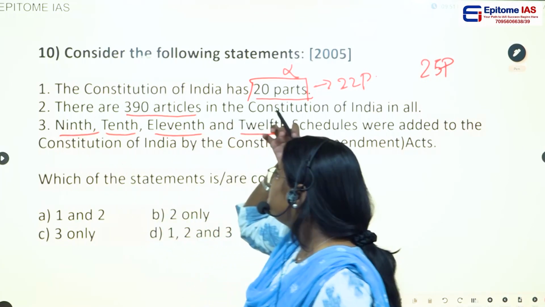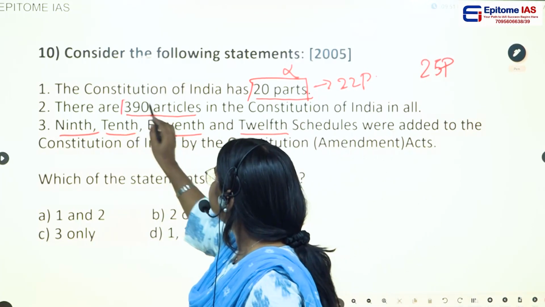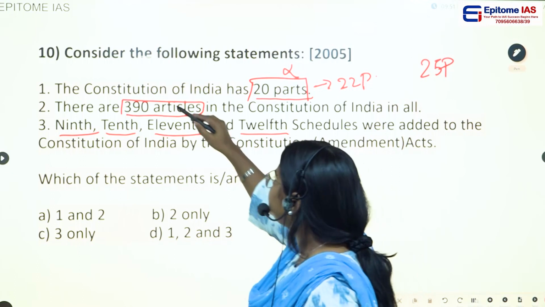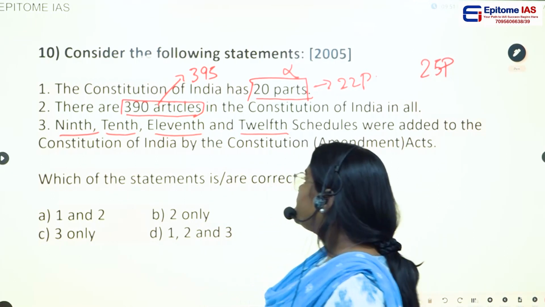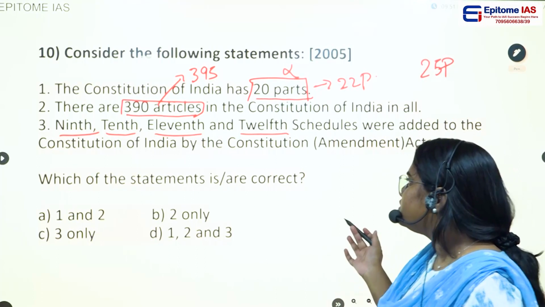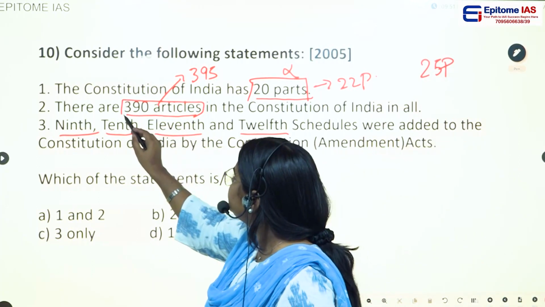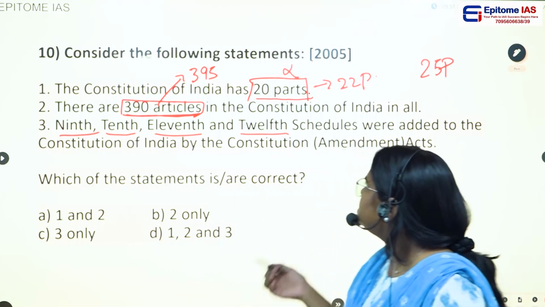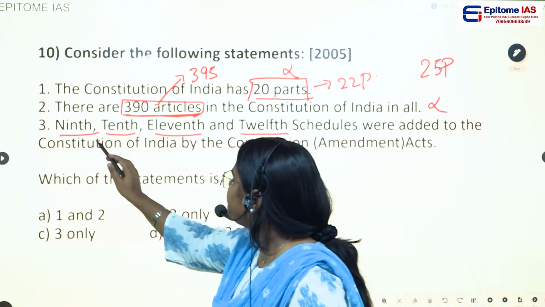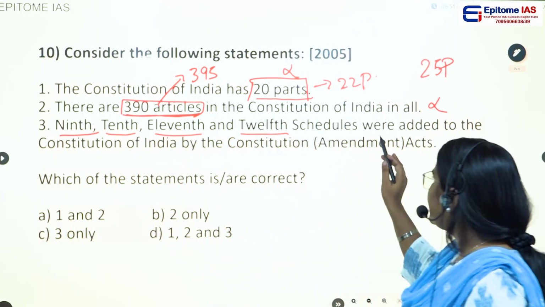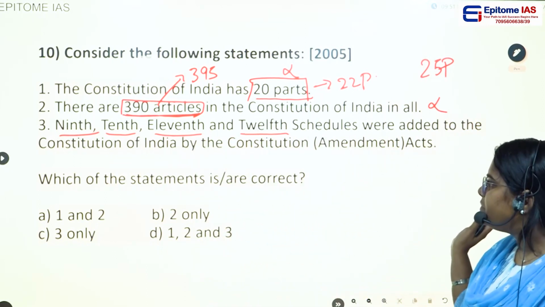Second statement, there are 390 articles. Again, in the original Constitution we already had 395 and now we have more than that. They have given less than 395. They have given 390. So this statement is also wrong. And the third statement, 9th, 10th, 11th, 12th schedule has been added by the Constitutional Amendment Act.